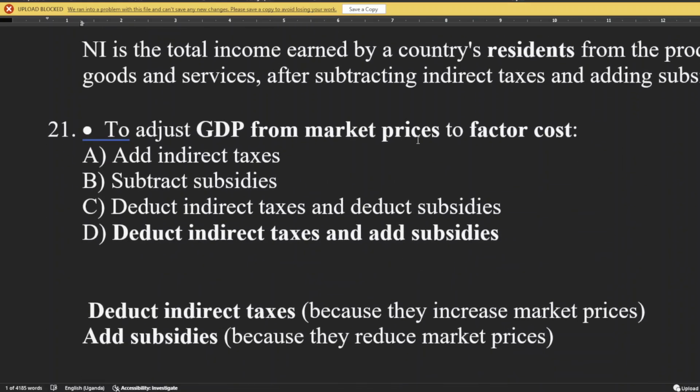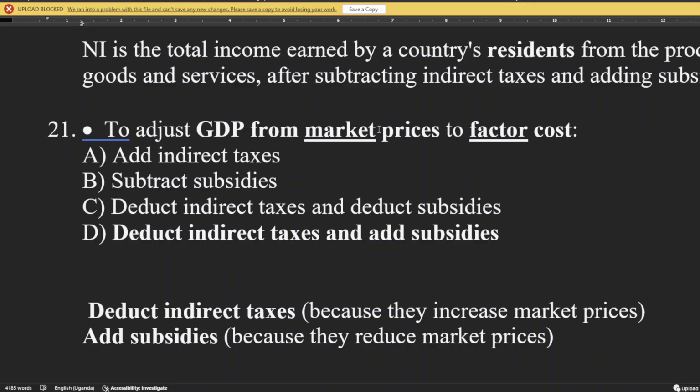To adjust GDP from market to factor cost, what do we do? This one is very simple. Whenever they say adjusting from where to where, just always mind the word market, and the factor. When something has reached the market, that means it already has its tax attached to it.